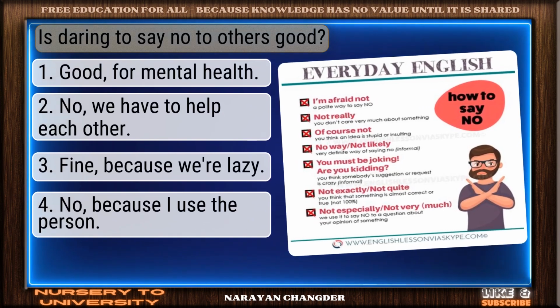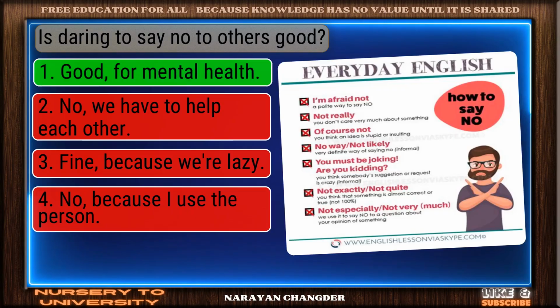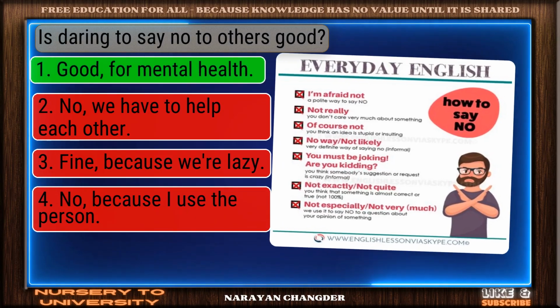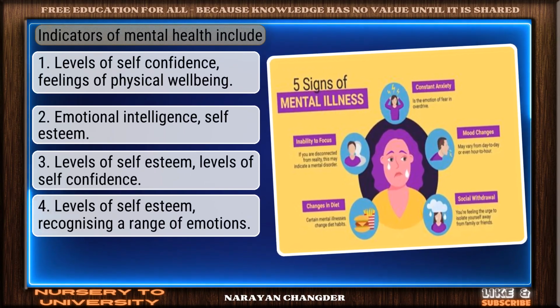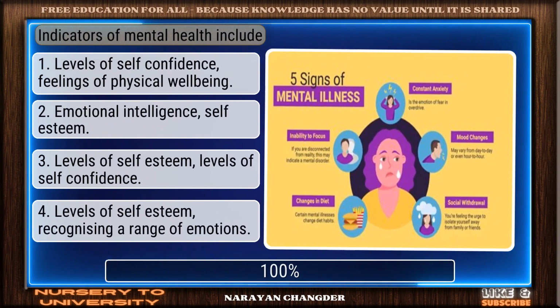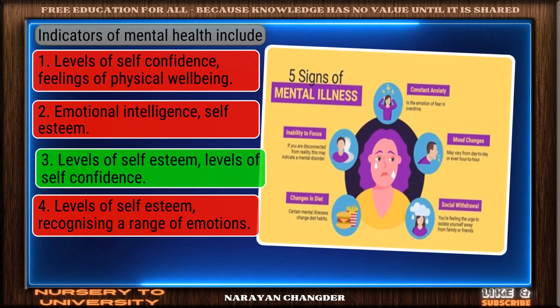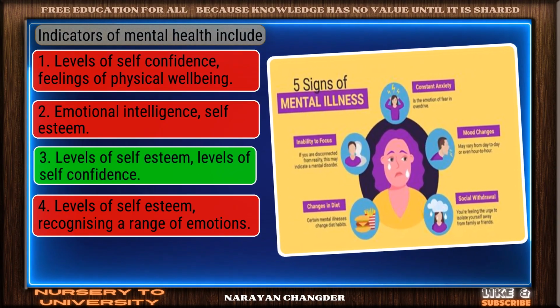Is daring to say no to others good? Well done. Good for mental health is the right choice. Indicators of mental health include great thinking. Levels of self-esteem, levels of self-confidence is the right choice.